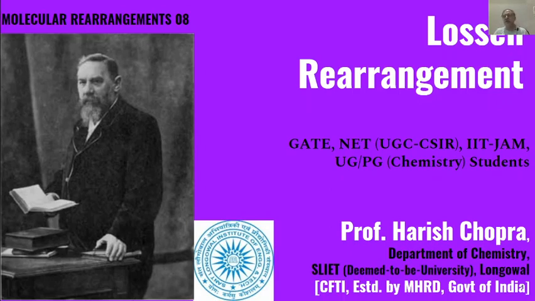rearrangements are also the same as we have seen in case of Curtius or Schmidt rearrangement or Hofmann rearrangement, because the intermediate formed in all these rearrangements is the same, that is, isocyanates are formed as intermediates.